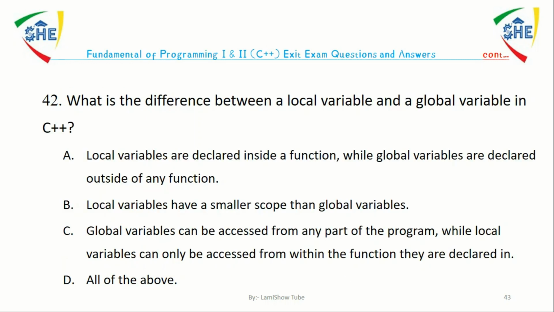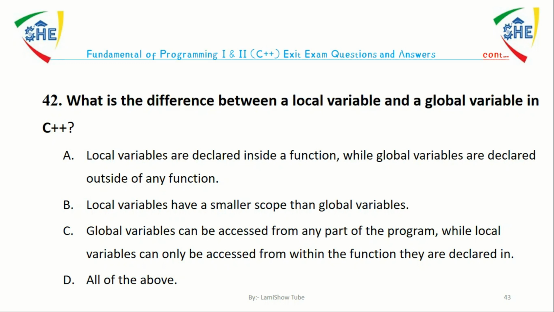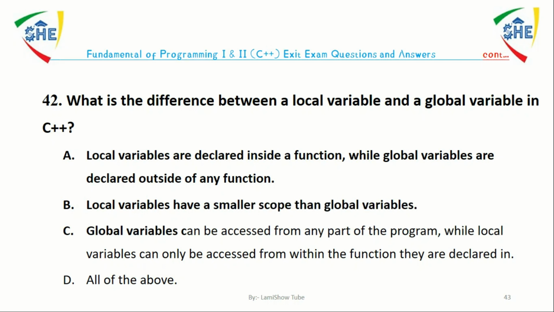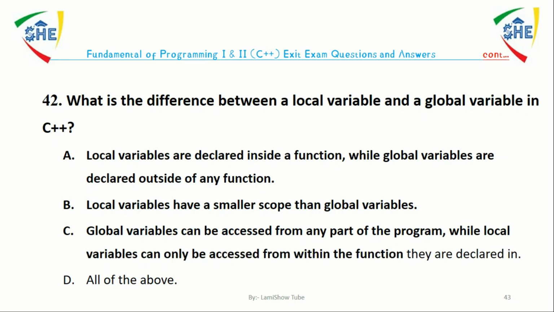Question number 42. What is the difference between a local variable and a global variable in C++? A. Local variables are declared inside a function while global variables are declared outside any function. B. Local variables have a smaller scope than global variables. C. A global variable can be accessed from any part of the program while a local variable can only be accessed from within the function they are declared in. D. All of the above.